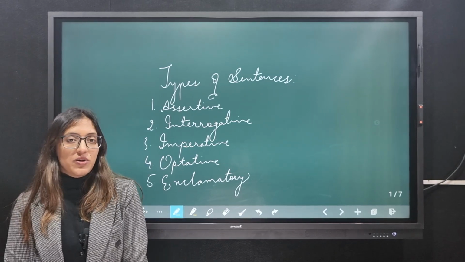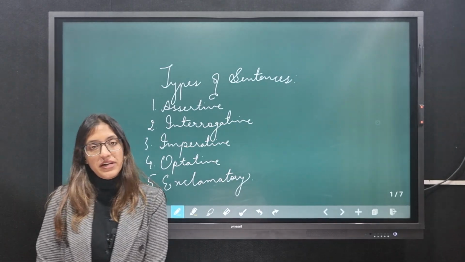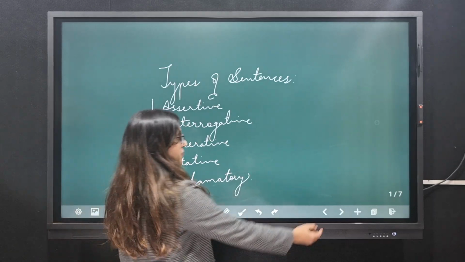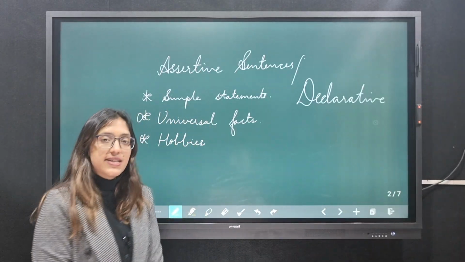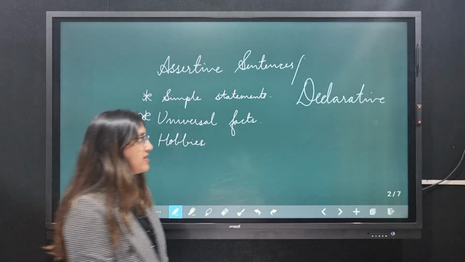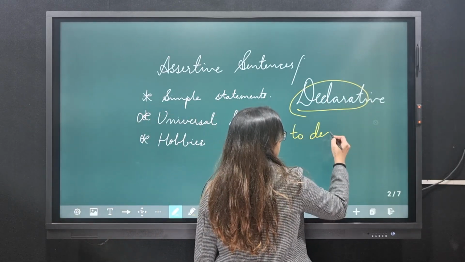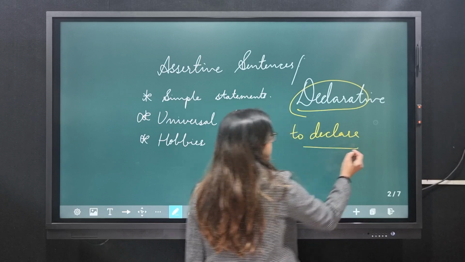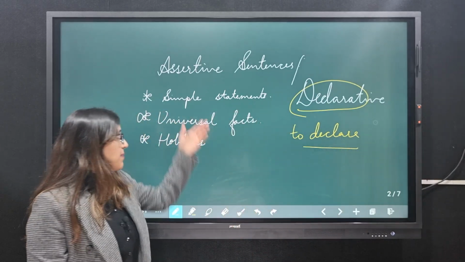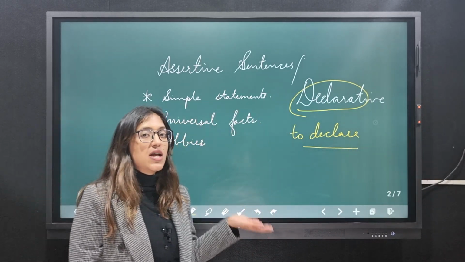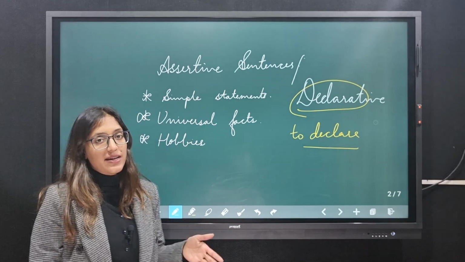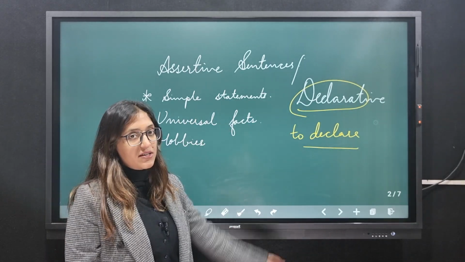Hello everyone, continuing the previous video, here we are with the details of types of sentences. So the first one would be assertive sentence, also known as declarative sentence. As the name suggests, to declare something, which means to tell something. For example, simple statements which could be, I am going to the market. I am declaring something. That could be an example of an assertive sentence.